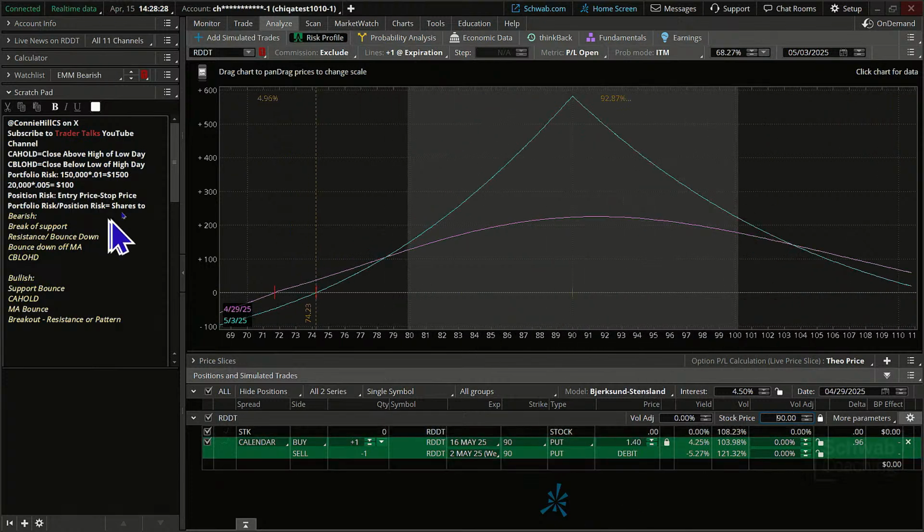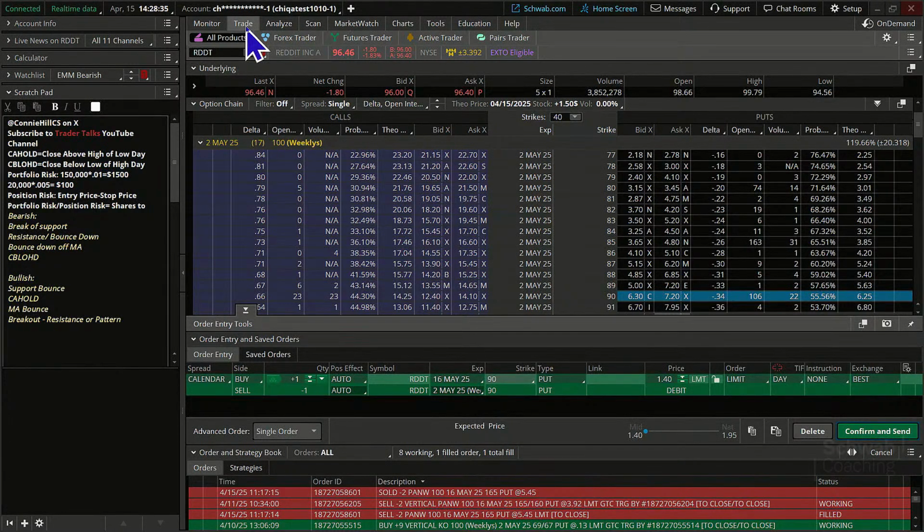Now, if we're going to risk 140 in our class, we're willing to risk $1,500 a trade, but there's not oodles of open interest here, so we're going to scale back. On here, we'll do 10 contracts. But if you weren't comfortable at 10 contracts, you could go lower than that. Actually, if we have 10 and our max loss on this is 140, that puts it at 1,400. So let's scale off a little bit more. Let's go down to about 7. We'll go 7 contracts on this one.